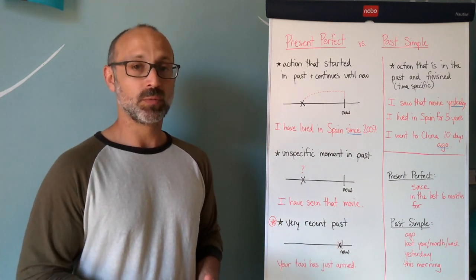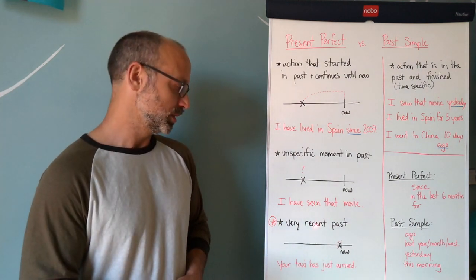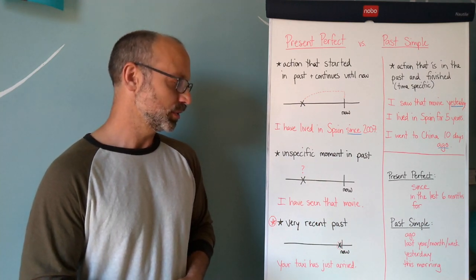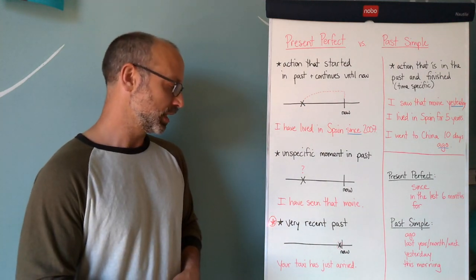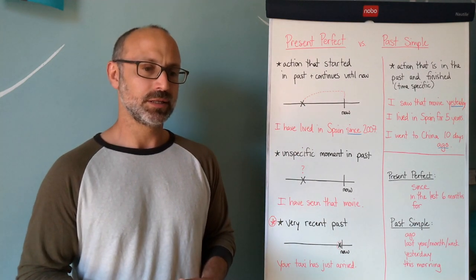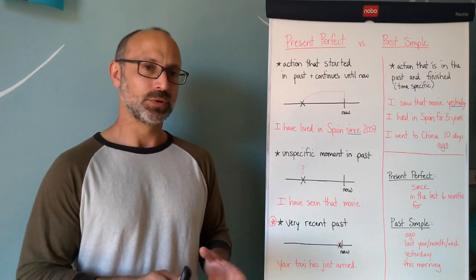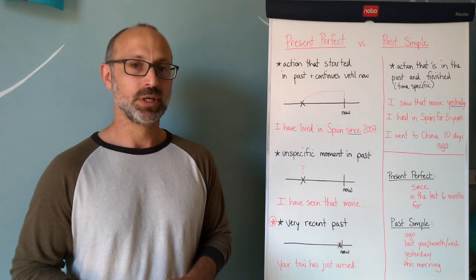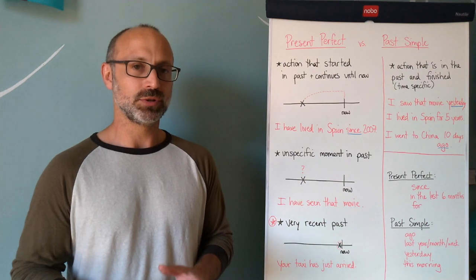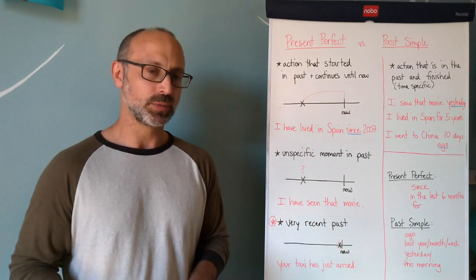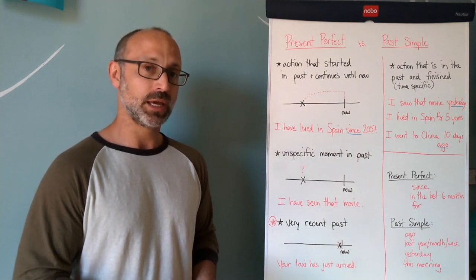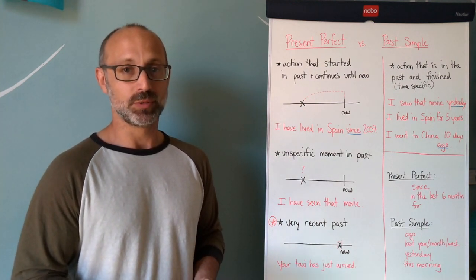There's one more point I wanted to speak about with the present perfect, which is this: a very recent past. So we can also use this to speak about a very recent past. And you'll notice I have an extra red star here because this is actually correct in both the present perfect and the past simple. So this is kind of a cultural difference. If you go to the United States, most people would probably use the past simple for this type of situation. If you go to the UK, probably most people would use the present perfect.